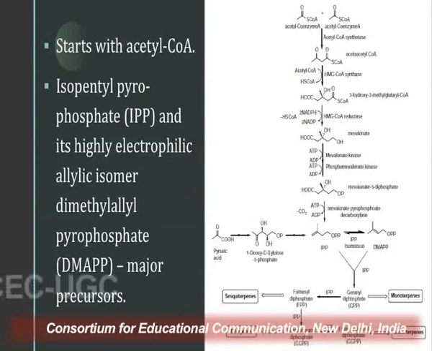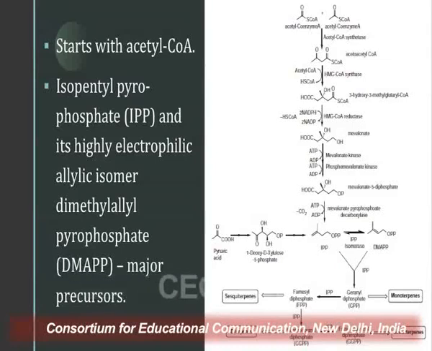and it gives rise to 3-hydroxy-3-methylglutaryl-CoA, which is HMG-CoA. Now, this HMG-CoA undergoes a reduction reaction with the help of two NADPH molecules and HMG-CoA reductase to give rise to mevalonate. Now mevalonate undergoes a couple of reactions with the help of mevalonate kinase and phosphomevalonate kinase, utilizing two ATP molecules, to undergo